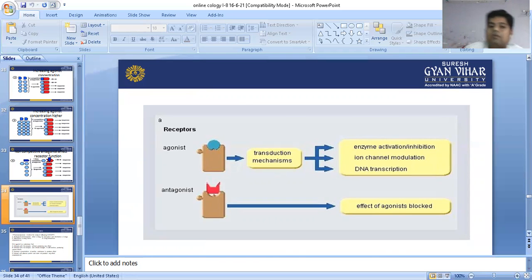There are 4 types of mechanism we can see when an agonist binds with the receptor: ion channel receptors, enzyme activation or inhibition, ion channel modulation, and DNA transcription. And in the case of an antagonist, when the antagonist binds with the receptor, the effect of the agonist is blocked. If the agonist effect is blocked, then the patient is unable to get a therapeutic response.